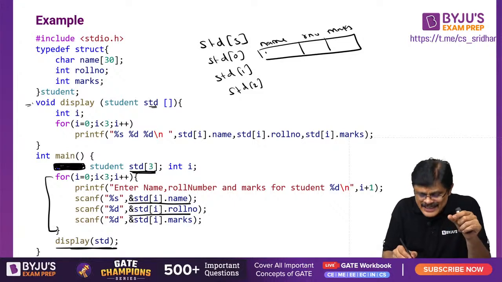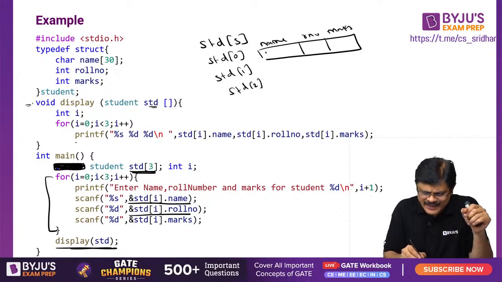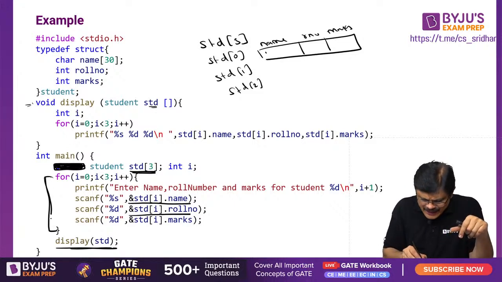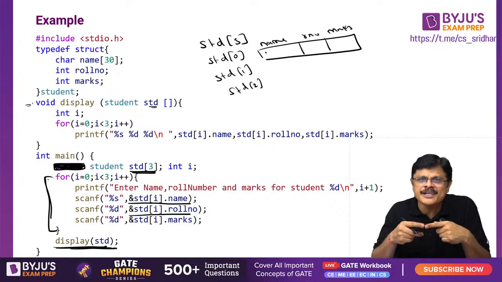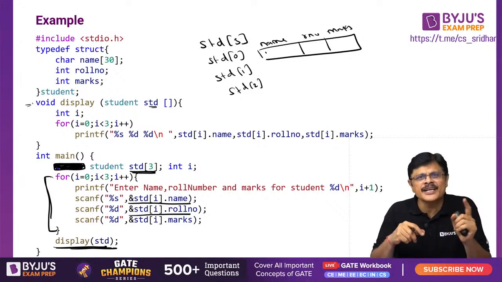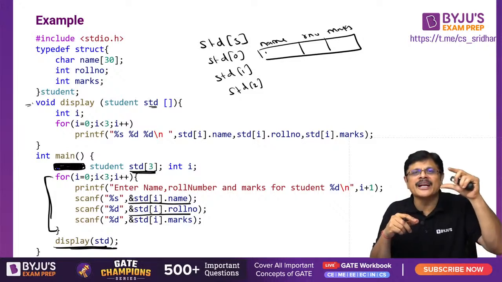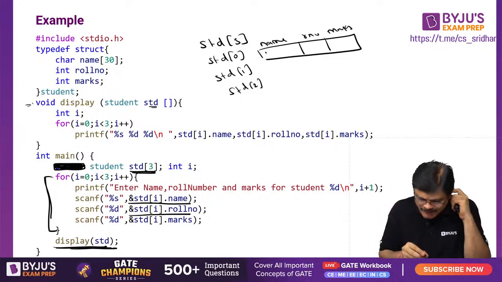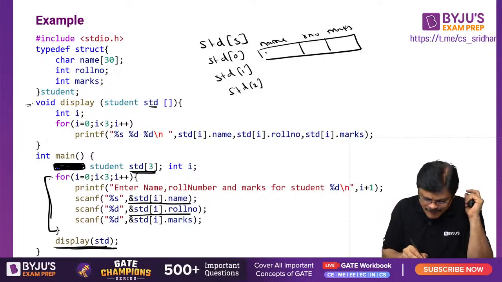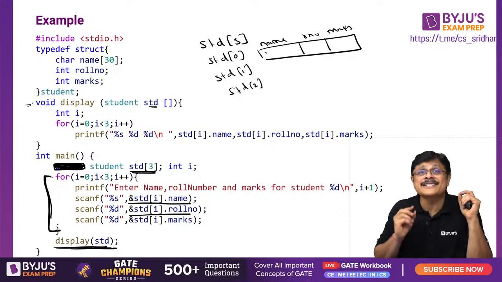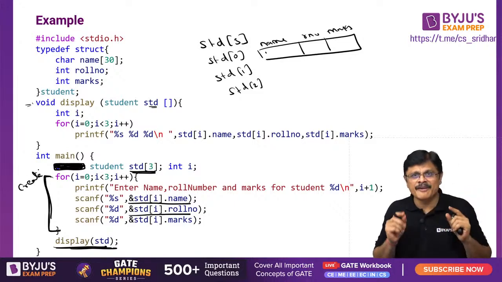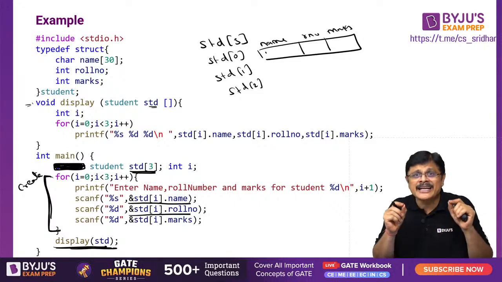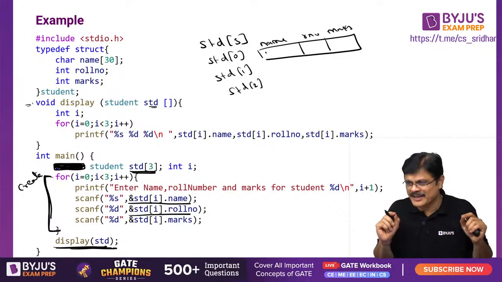So, using this STD, I am printing it. Actually, just like you are doing display, even you can create a function called create function. There also you can send this STD. Even scanning can be done in a separate function, my dear friends. I want everyone to try that. I want everyone to write a separate function for this scanf also. You call it some create function. Please write a create function for the same, my dear friends.